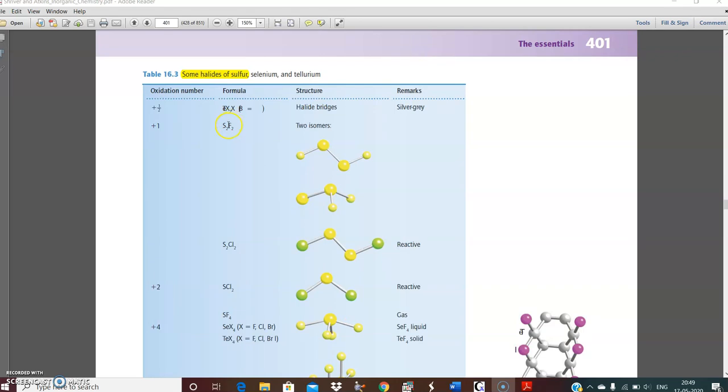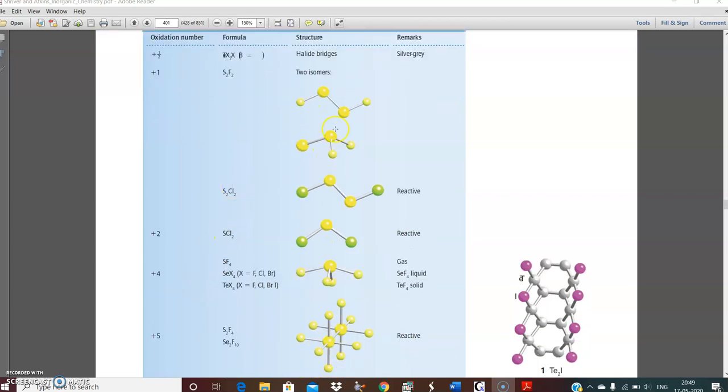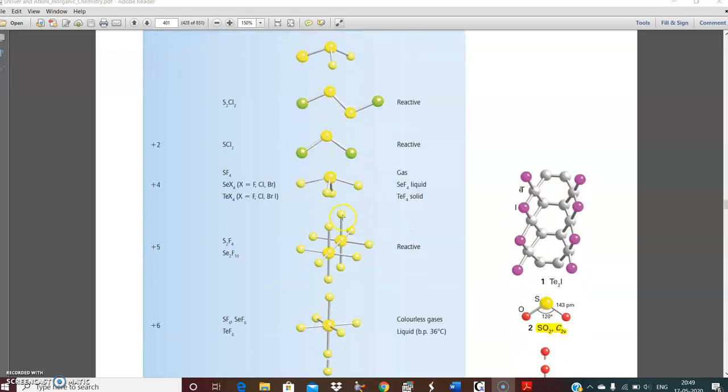And how they are named, sometimes in the NEET exam the names are asked, like disulfur difluoride, disulfur dichloride, sulfur dichloride. Sometimes sulfuryl chloride may be asked. You have to go through the structures of the sulfur halides.